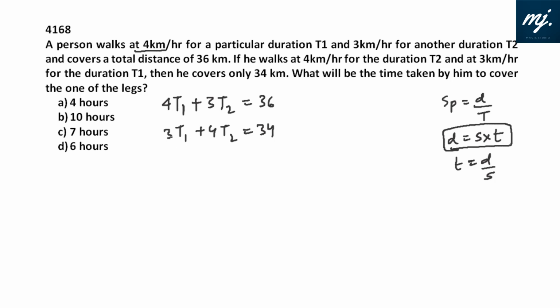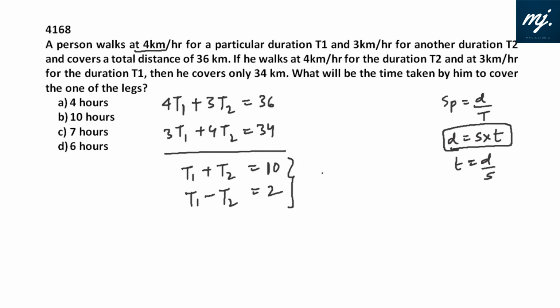And these kinds of questions where the coefficients are altered are very easily solved in 3 steps. First add them up. So you will get 7(t1 plus t2) equals 70, so t1 plus t2 is 70 by 7, that is 10. And then subtract. Then we will get t1 minus t2 would be 36 minus 34, that is 2. And then add them up again.